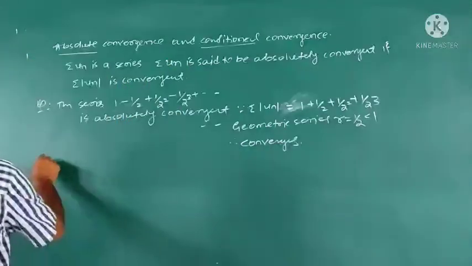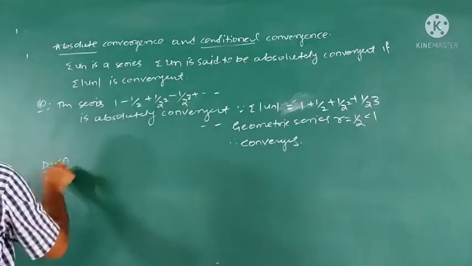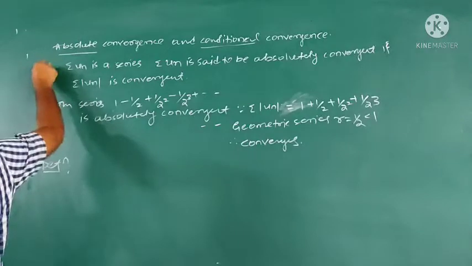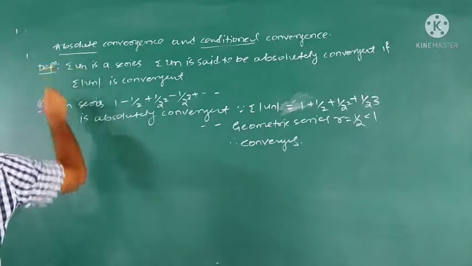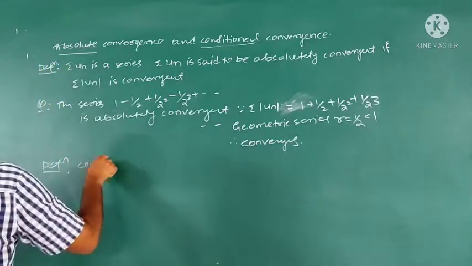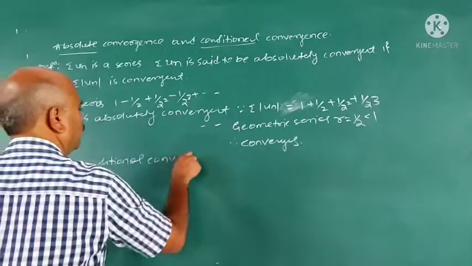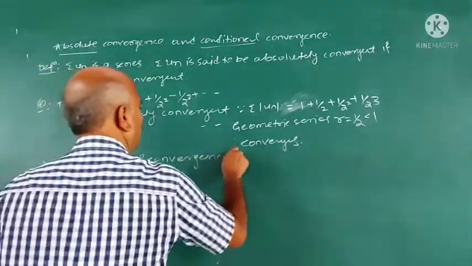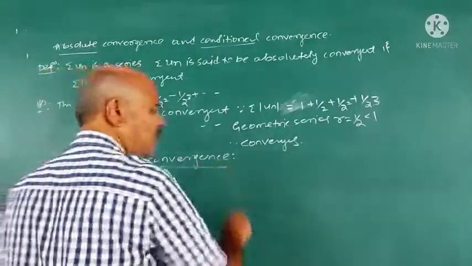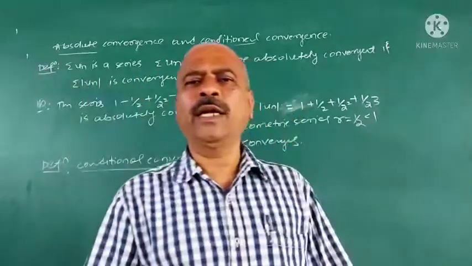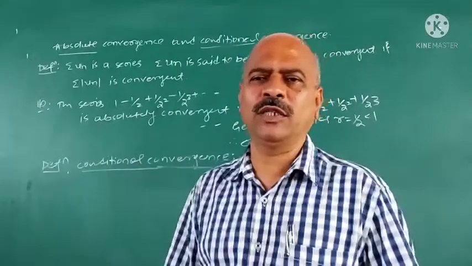Now one more definition. This is the first definition, important, absolute convergence. The second definition is conditional convergence.